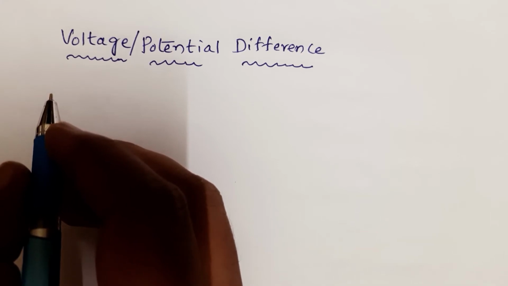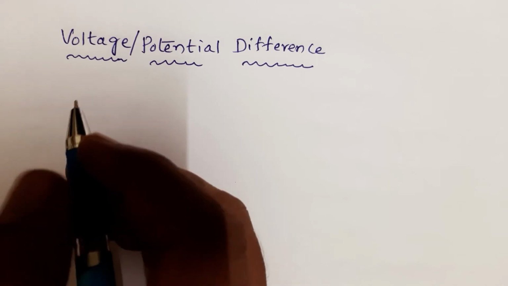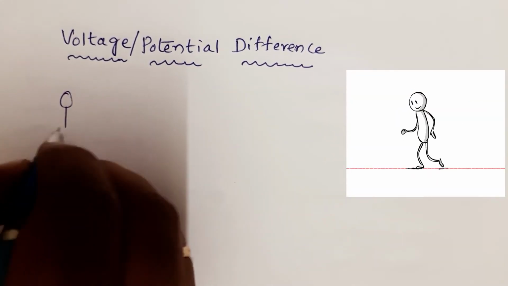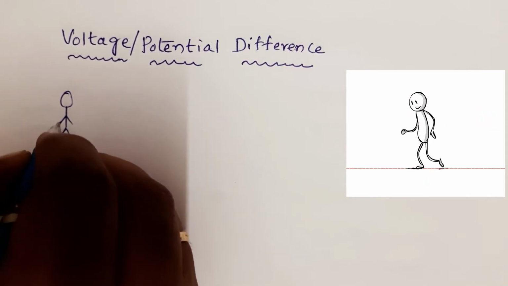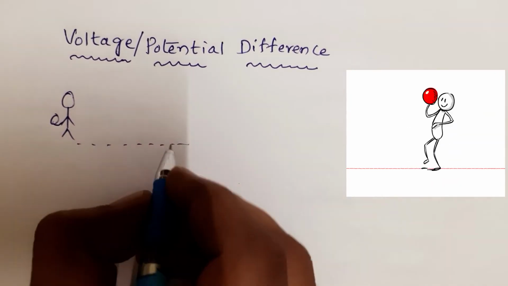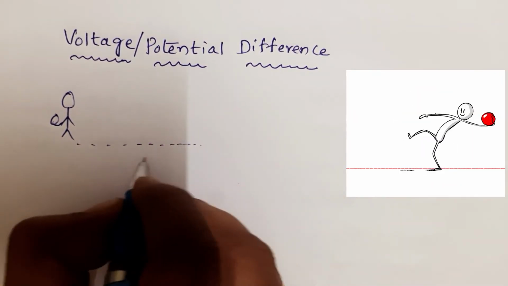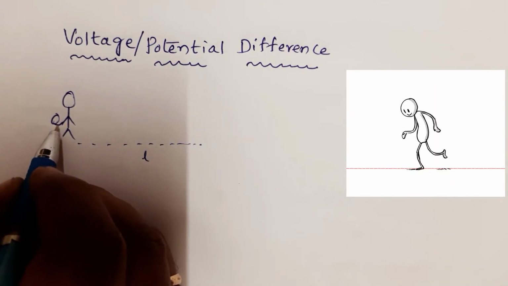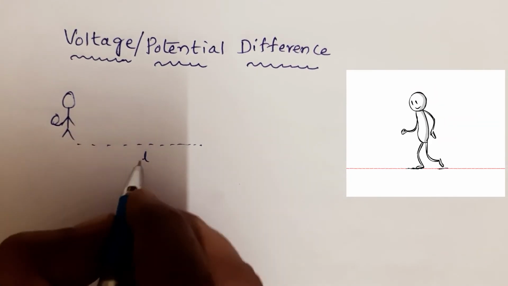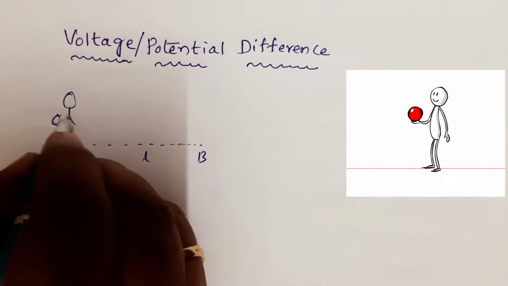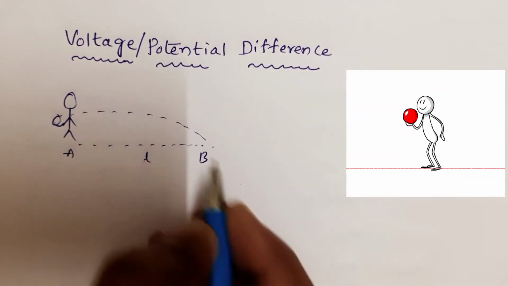Everybody knows the throwball game. In the throwball game, one person stands here and he has to throw the ball some distance. The distance is L. If he throws the ball, it must reach some distance, that is L. This is point A and this is point B.